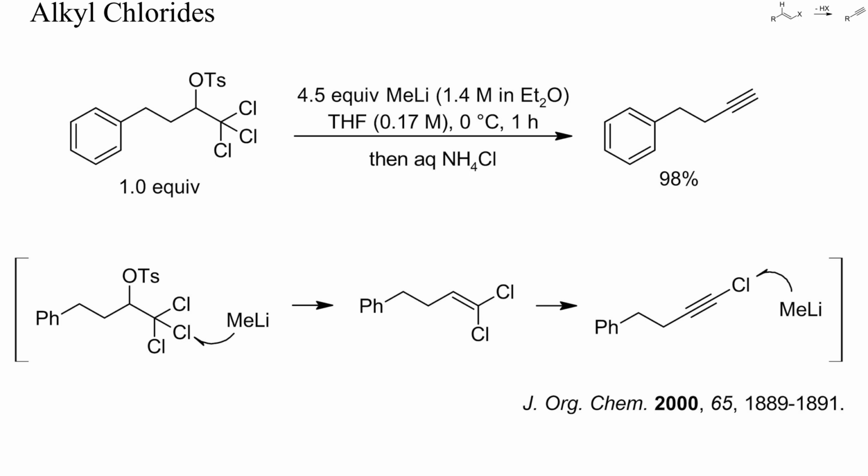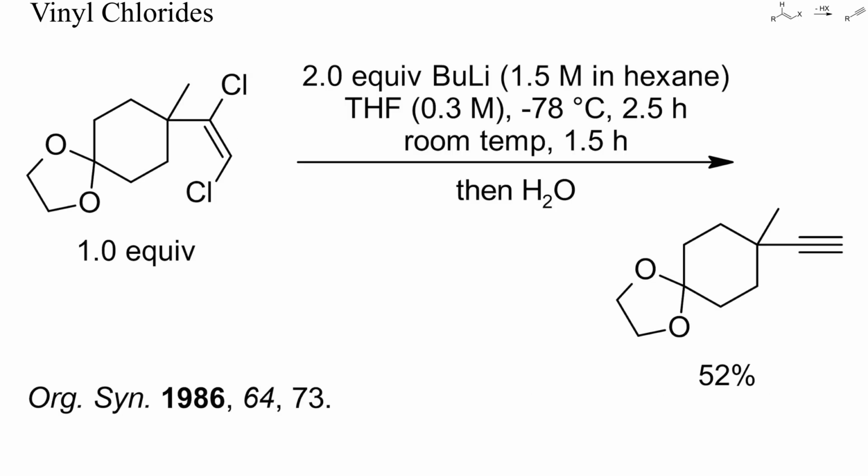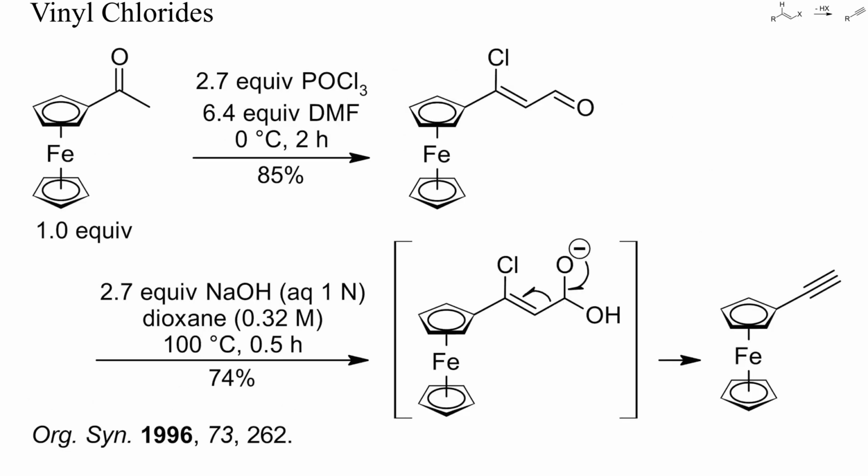The starting material was prepared by addition of chloroform to an aldehyde. Also here, butyllithium acted both as a base and then as reducing agent. A better yield may have been achieved with a slight excess of butyllithium, not just the required two equivalents. This is an example of two-step dehydration of a methyl ketone to a terminal alkyne. Formylation with a Vilsmeier reagent first yielded a chlorinated acrolein. Treatment with sodium hydroxide then caused deformylation and dehydrochlorination. I'll show you later some other strategies for the dehydration of ketones.